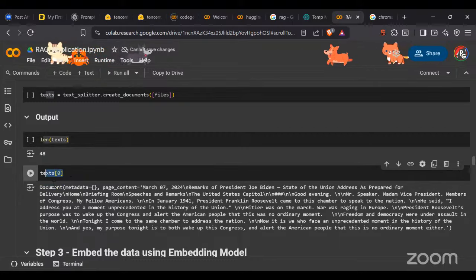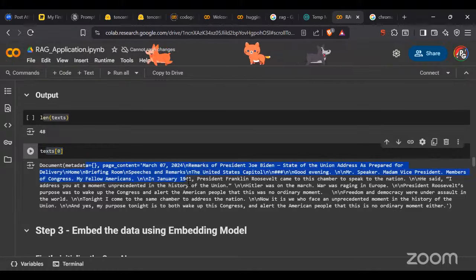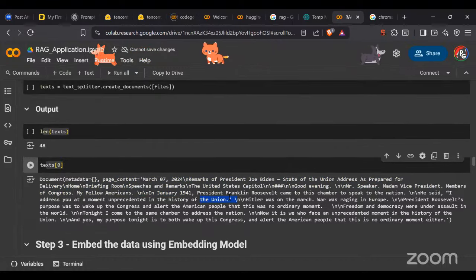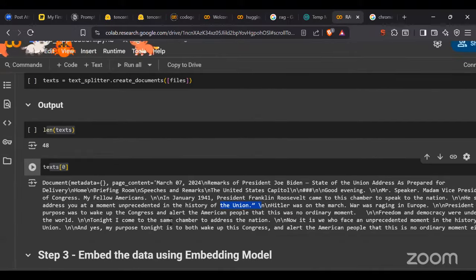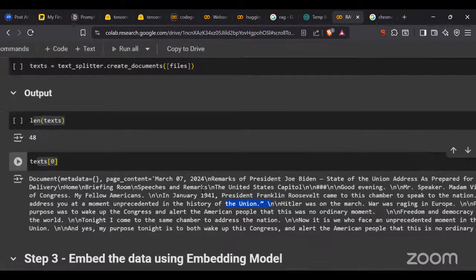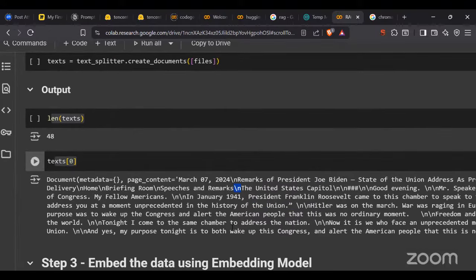Of the 48, the first one, if I see, the first index value that I'm getting is this one: State of the Union Address as prepared for delivery, and all those things. Are you able to notice something? This data is in a structure where wherever I'm trying to move to the next line, I am having slash n present here, right? So we are retrieving the text data, but this text data is also having white spaces. We call slash n, space bars, slash t, these are called white spaces. So white spaces are still there.